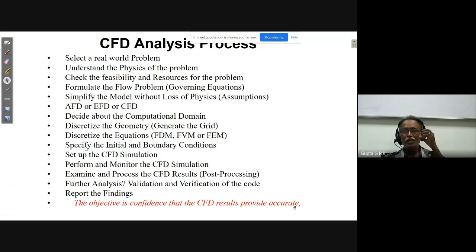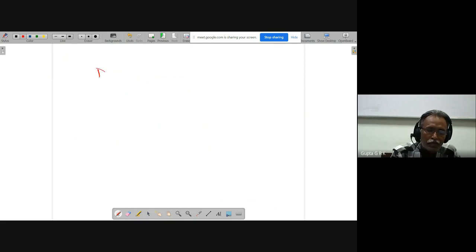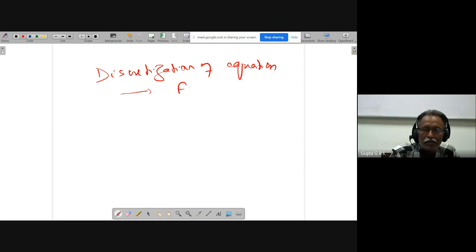Once you know the equations, the geometry, and the boundary conditions, pre-processing is over. Now the discretization of equations is nothing but conversion of the equations using FDM, FVM, or FEM: finite difference method, finite volume method, finite element method.